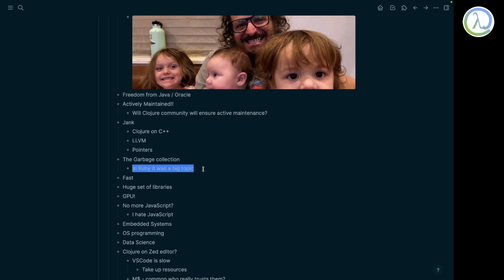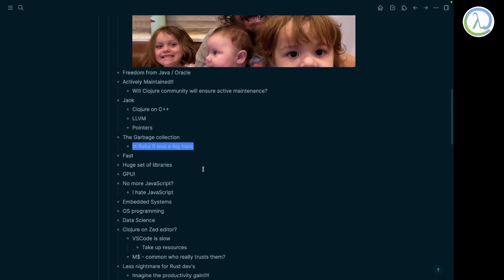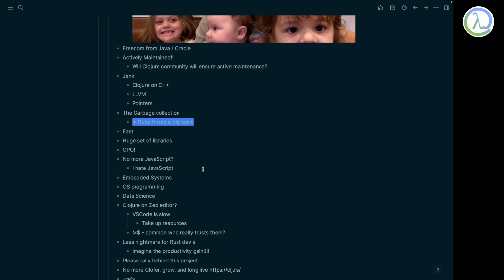Rust doesn't have garbage collection. The language is like that. The ownership model is superb, and it's fast. So now I'm coming to why you need Rust.